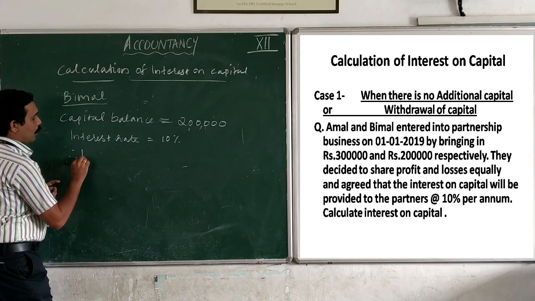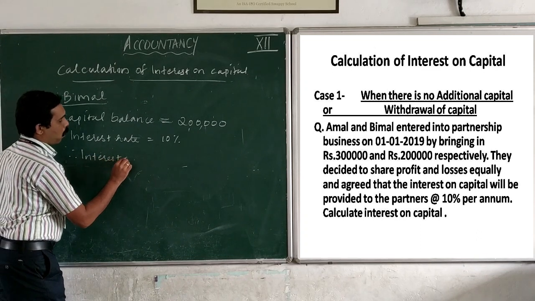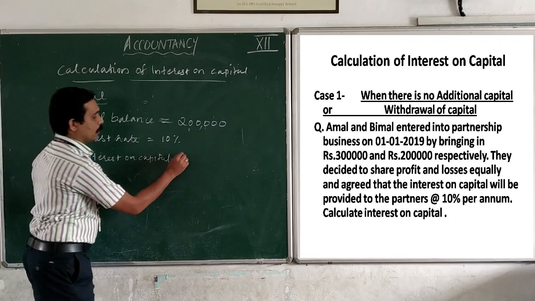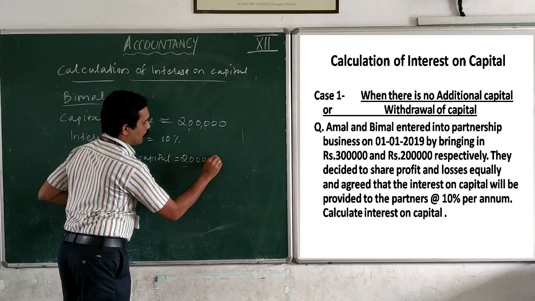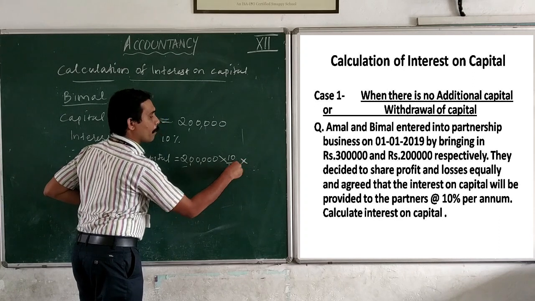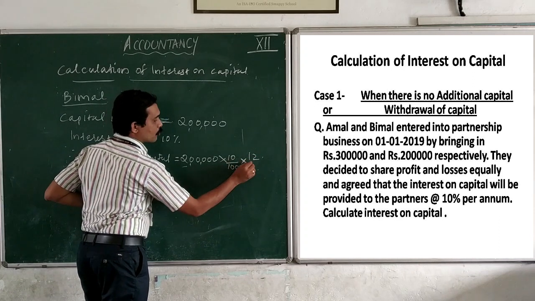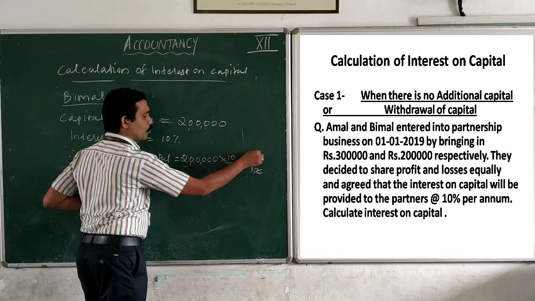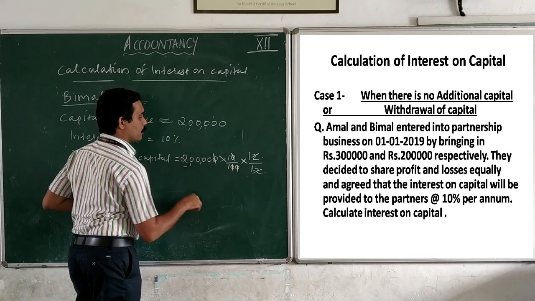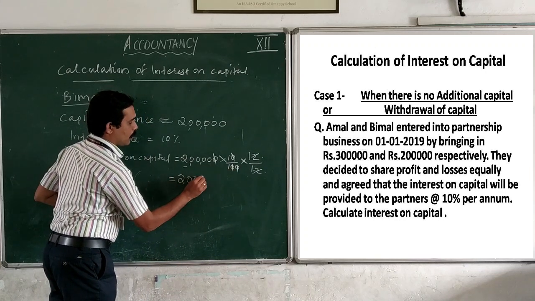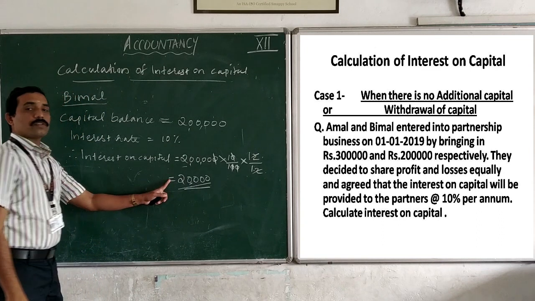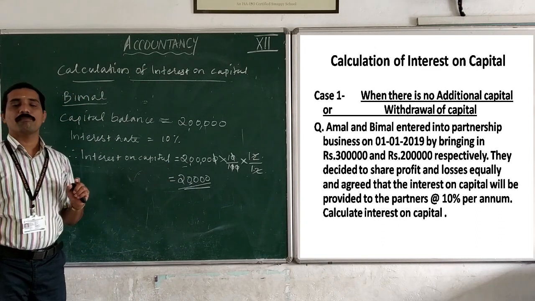So interest on capital is equal to capital balance 2 lakh into rate 10%, 10 by 100. Period here also is the full year, that is 12 by 12. So we can cut the 12 and cut the zeros. So the answer is 20,000. So 20,000 is the interest on capital of Bimal.